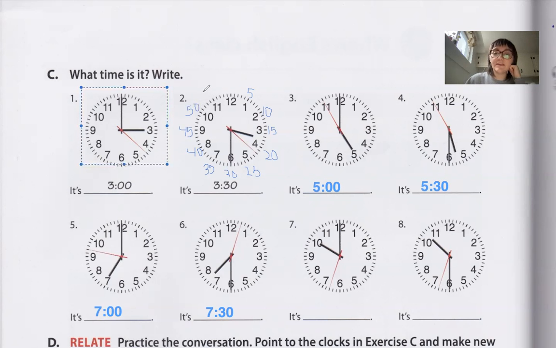And the 11 is 55 minutes. And then the 12, you can just consider that as 0 because it starts over again. So right here, the big hand is on the 12, so it's 3 o'clock, not 3:30.